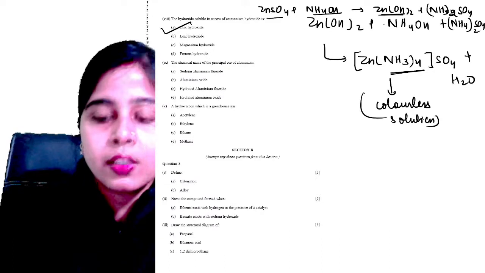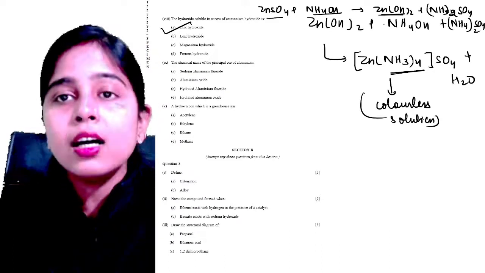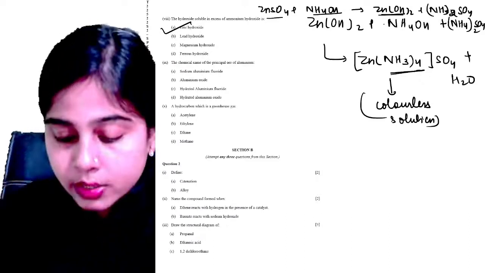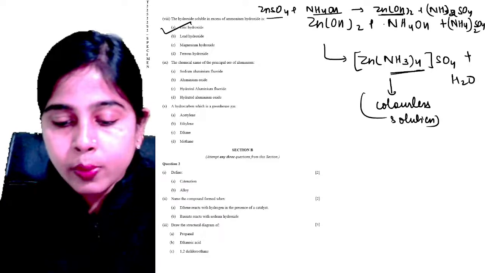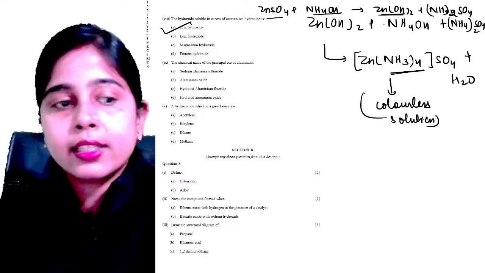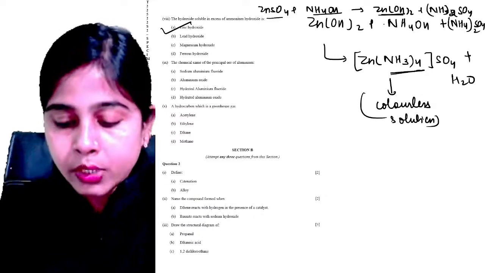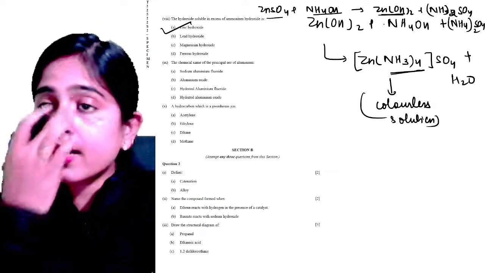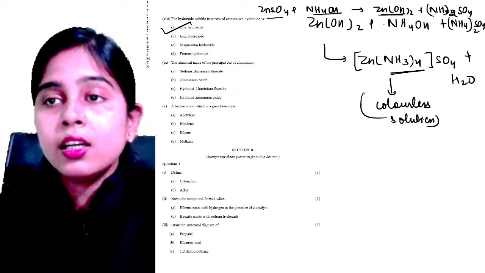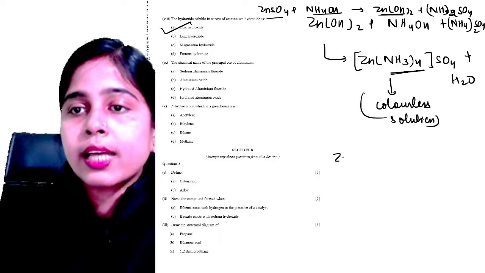Is it clear, everyone? Please let me know once if it is clear to you. Lead hydroxide is not soluble in your ammonium hydroxide. Clear? And magnesium hydroxide is also not soluble in your ammonium hydroxide. Is it clear, everyone? Please let me know once. So I'm just not telling you that ammonium sulfate should also be there. This will also be the reaction.